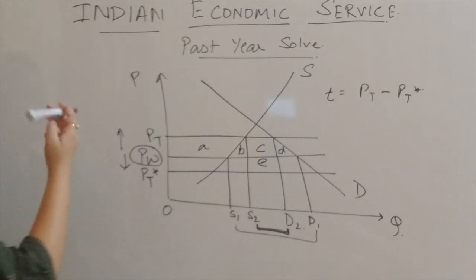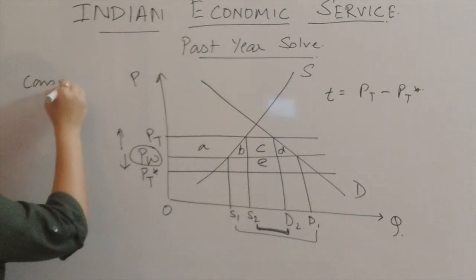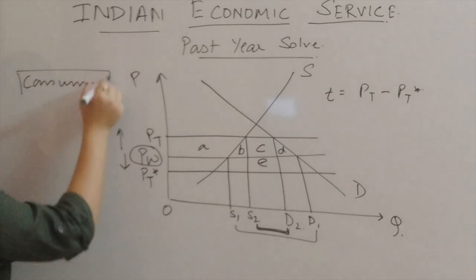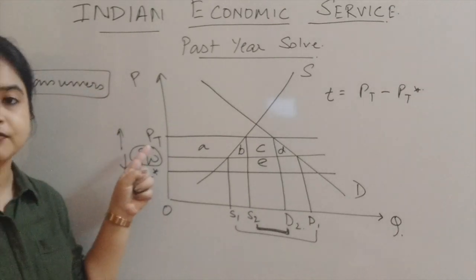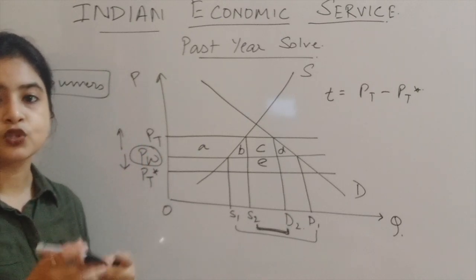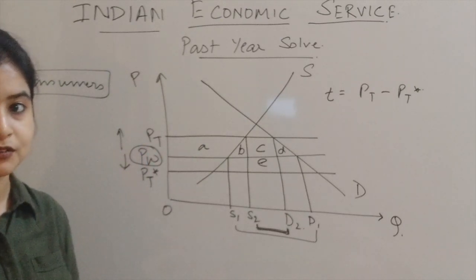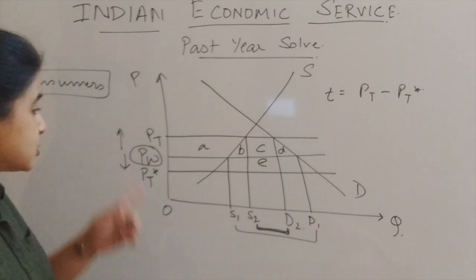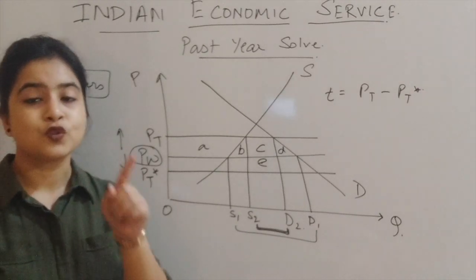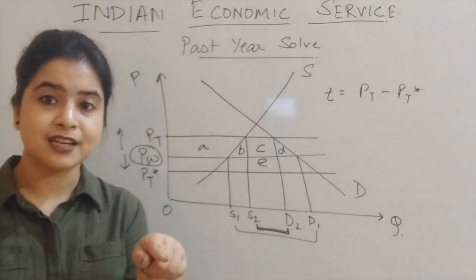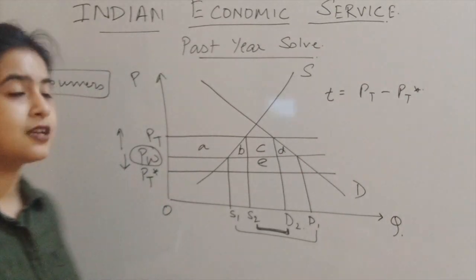So talking about consumers, let's discuss them first. In the importing country, they are facing an increased price, so they are worse off. But consumers in the exporting country are facing a lower price, so they are better off.